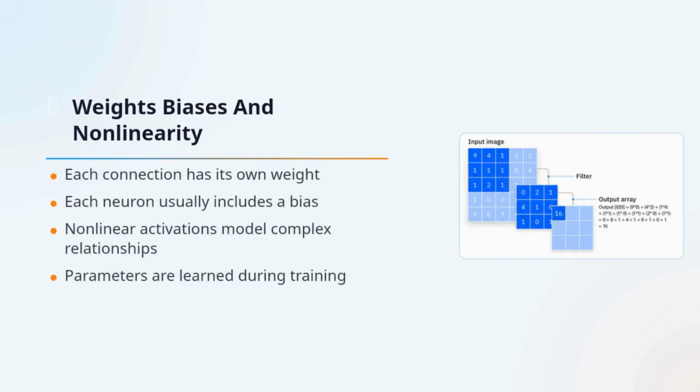Every connection between neurons has a weight that controls influence, and each neuron usually also has a bias term. The neuron processes a weighted sum of inputs and then applies a non-linear activation function. That non-linearity is very important, because without it, the network would behave like a much simpler linear model. These weights and biases are the parameters the network learns during training.